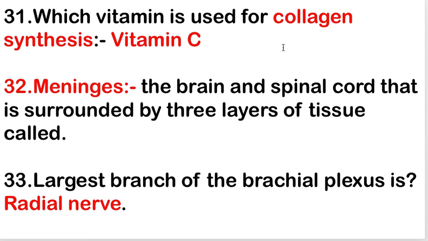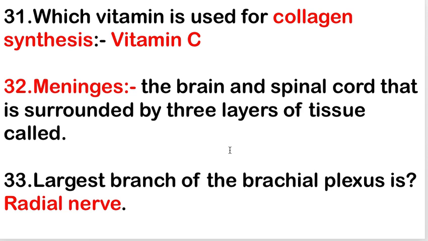Next is meninges. What is the meninges? So meninges is the brain and spinal cord that is surrounded by 3 layers of tissue. It's called the meninges. And the inflammation occurs in the meninges. It's known as meningitis.